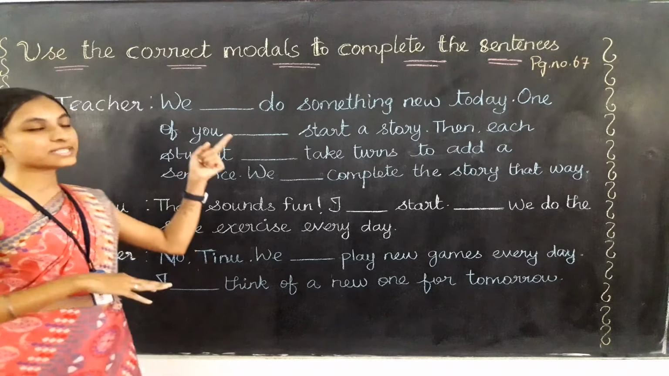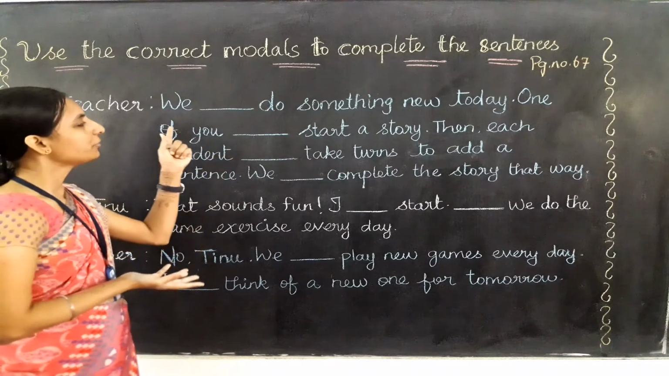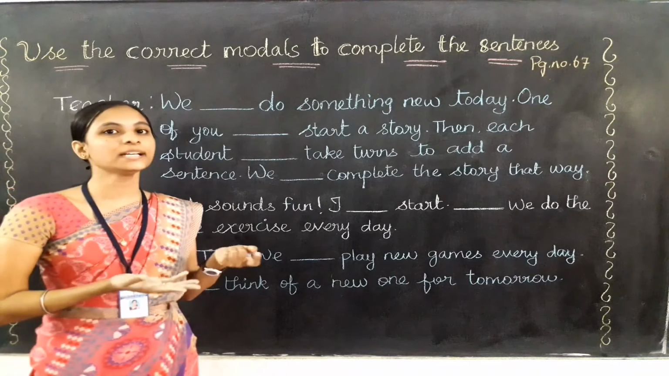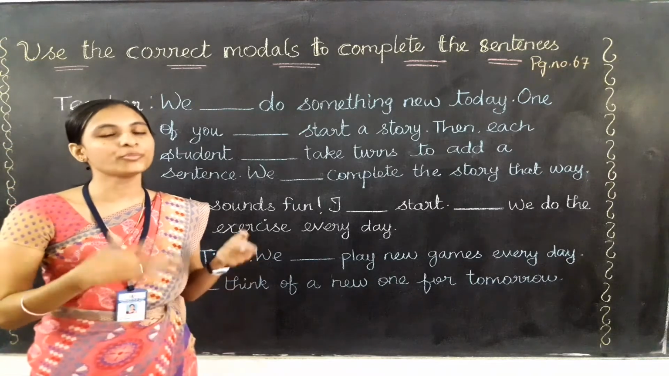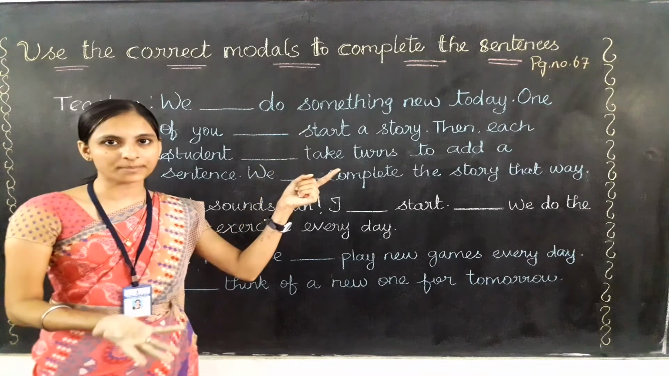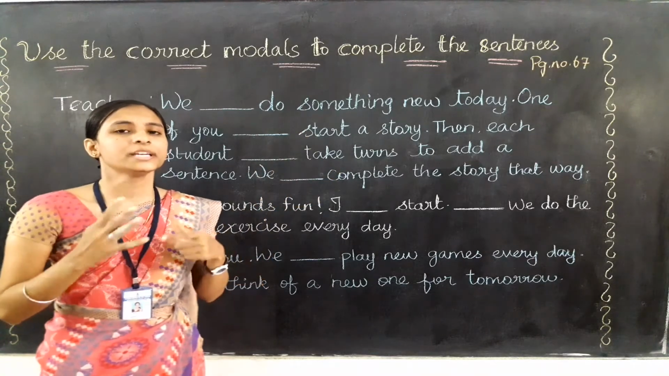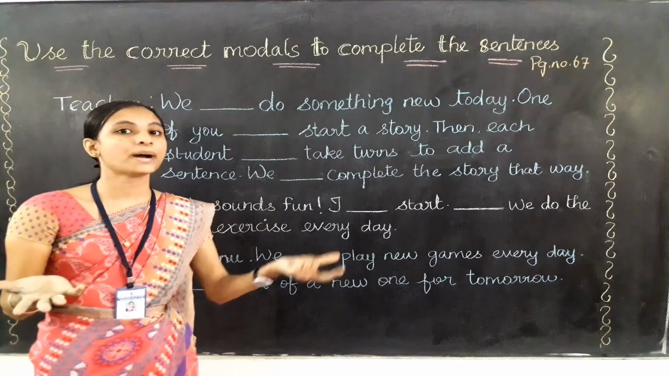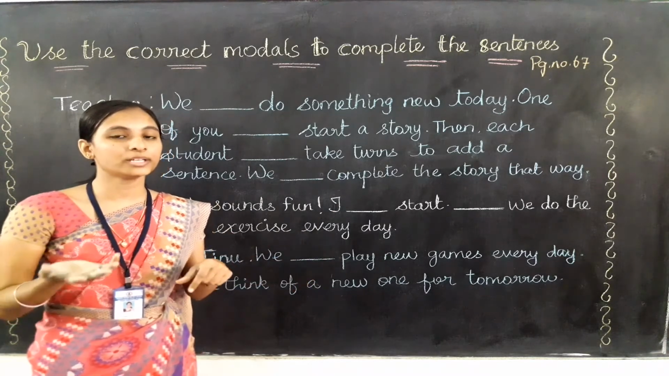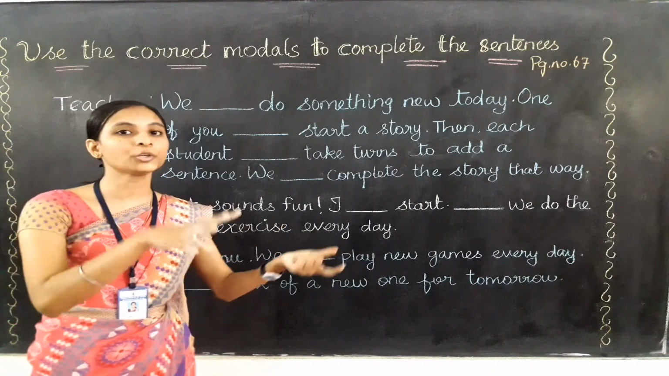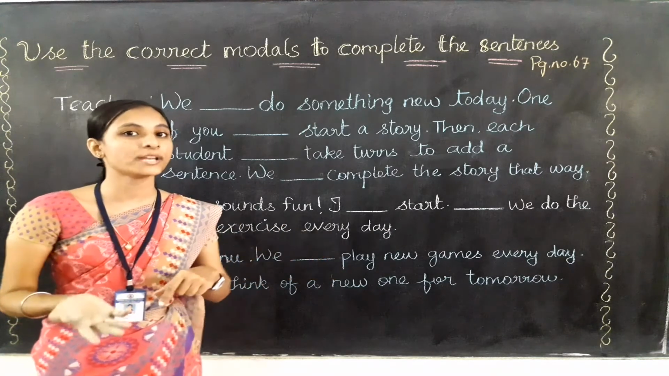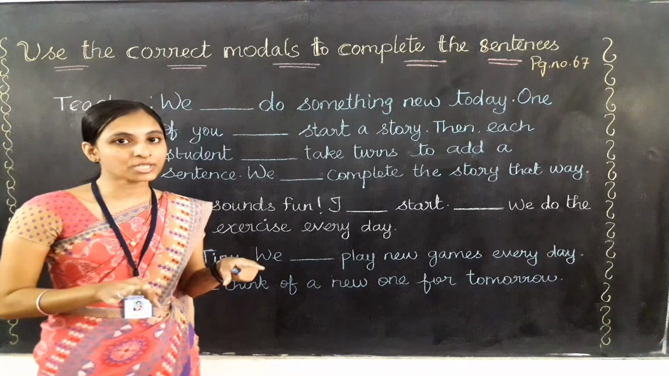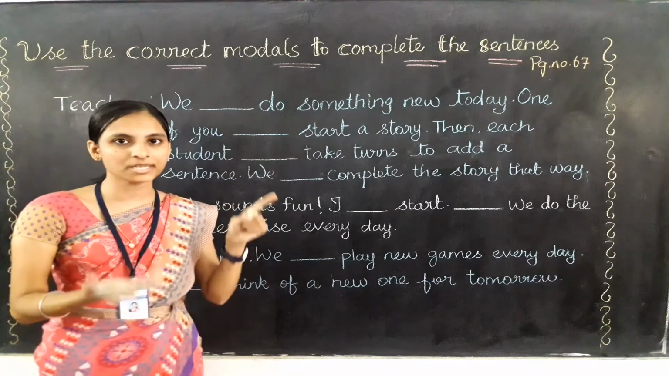Okay. So first let me read out the first sentence again. We dash do something new today. So she is telling that okay, let's do something today. So she is going to do something. It means what, children? If you are going to do some action, that will be referred to the present, past or future. Do you remember when we are going to do something, that time will be called as what? Present time, past time or future time? Yes, future time only.